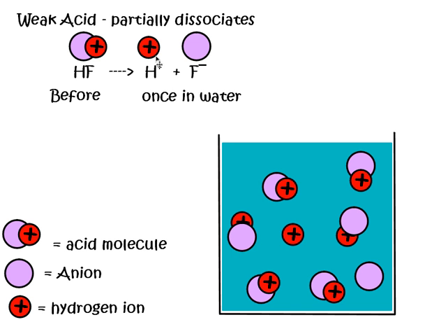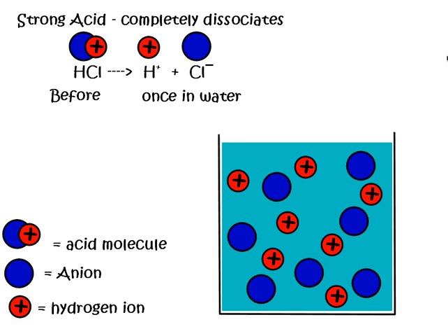Very few of those are actually in solution. For a strong acid or a strong base, for every one of these acid molecules, there is one of the hydrogen ions floating around in solution.